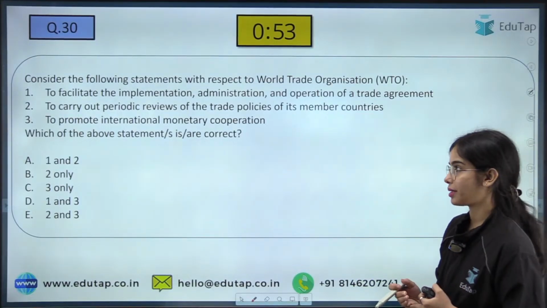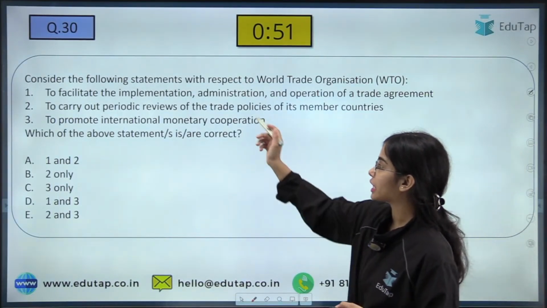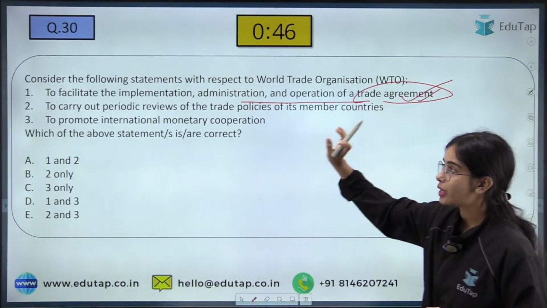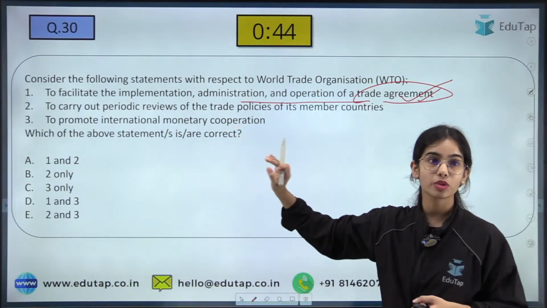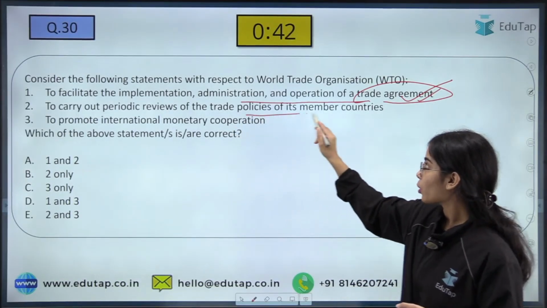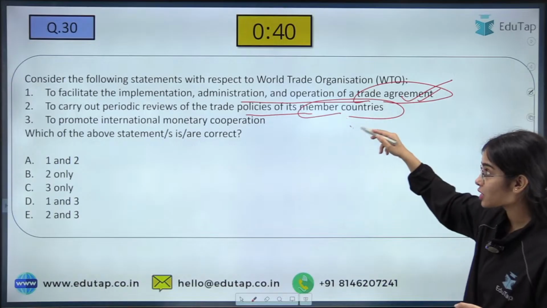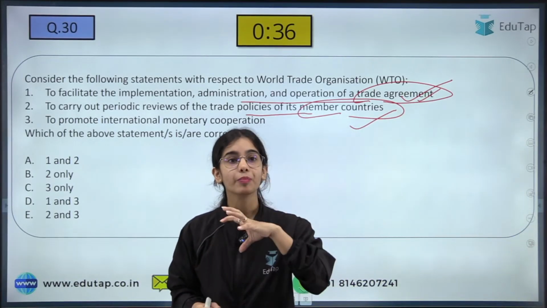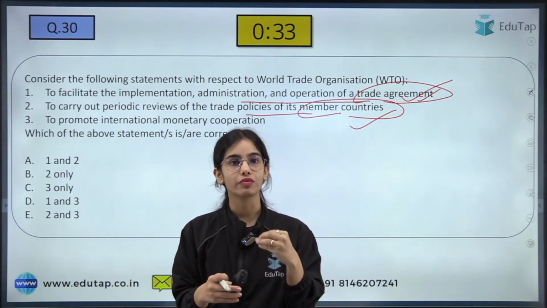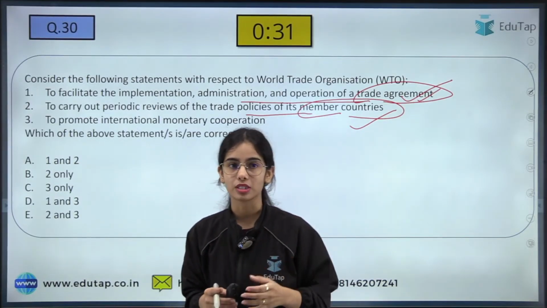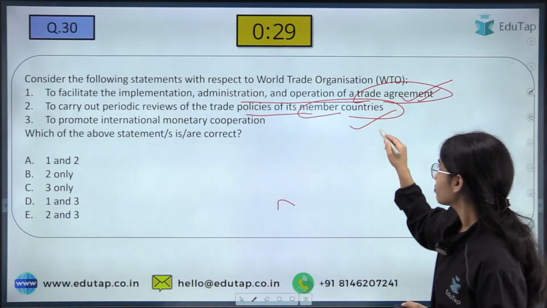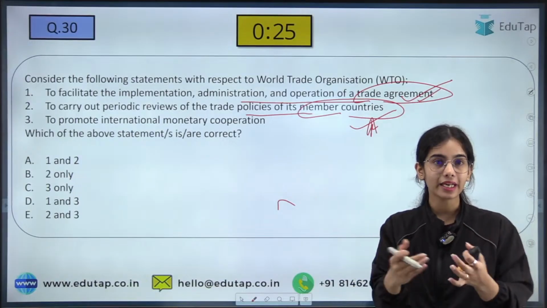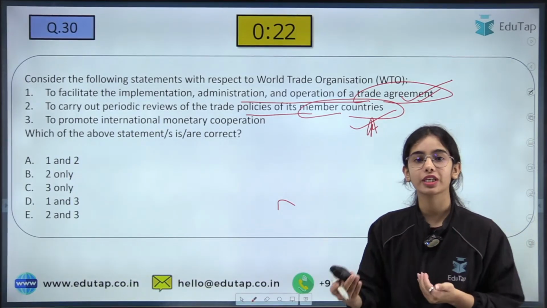Now coming to the next question: with respect to WTO, which of the following statements is or are correct? It facilitates the implementation, administration and operation of trade agreements. That is correct. It carries out periodic reviews of the trade policies of its member countries. That is also correct, that the WTO, the World Trade Organization, reviews the trade policies of the member countries, so that the member countries can get feedback on how they can improve their trade policy.